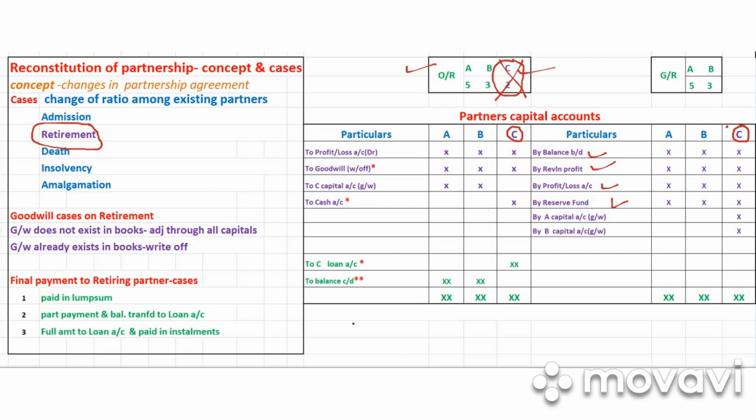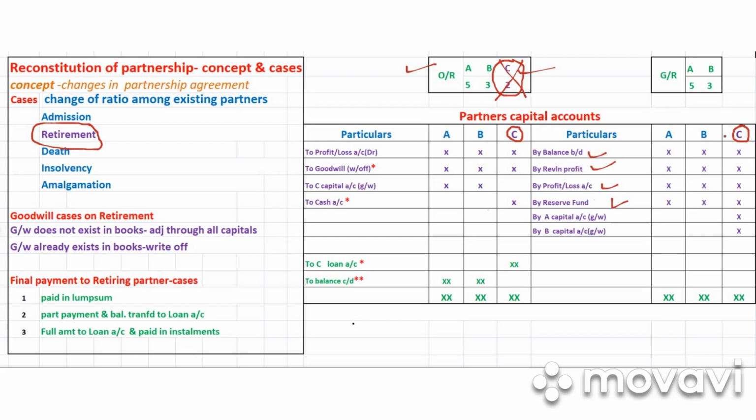So when A and B gain C's share, in the future only A and B will be sharing the profits. C won't be getting anything. Because of this, C has to be suitably compensated. C should be getting compensation in the form of goodwill.